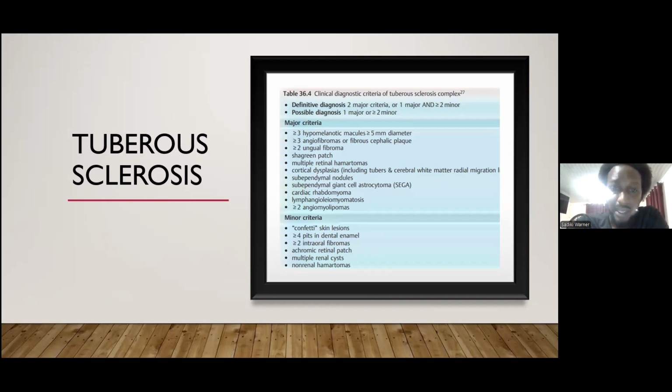Now, the minor criteria include confetti skin lesions, greater than or equal to 4 pits in the dental enamel, greater than or equal to 2 intraoral fibromas, achromic retinal patch, and multiple renal or non-renal hamartomas.